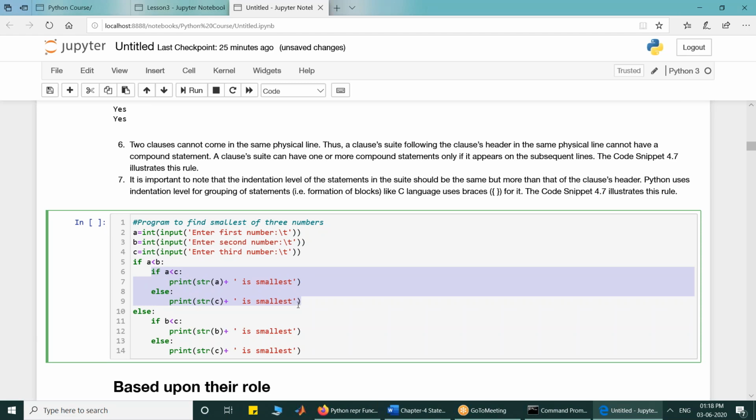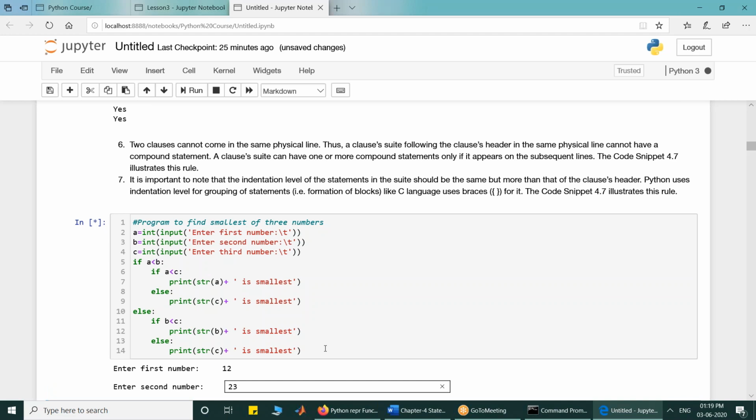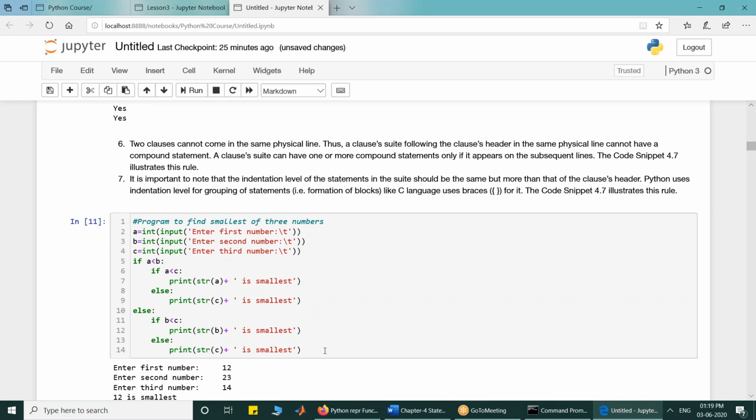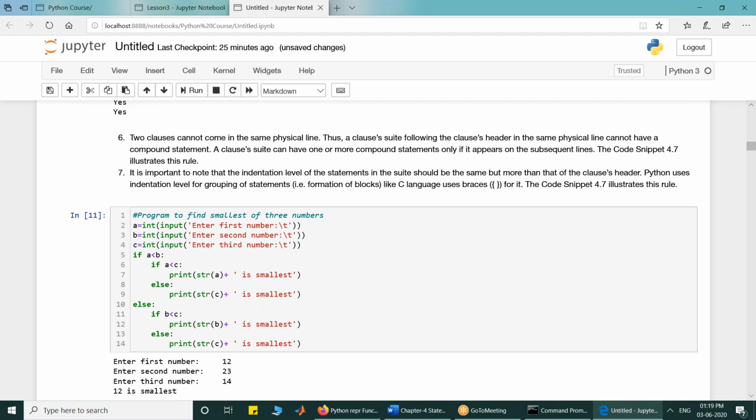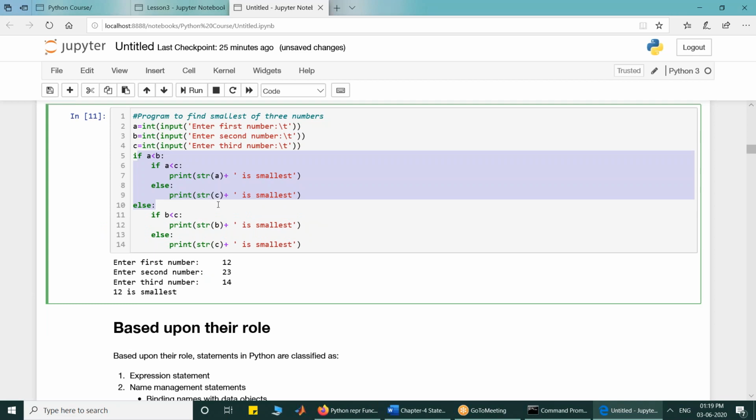So a compound statement consists of various statements in its suit. Now the suit consists of another compound statement, and because it is an if statement, we say that if is nested within if, and so on. If I execute it, I will be able to check what is the first number, the second number, and the third number. It will tell me the smallest number. So this is the code to check the smallest, and we have used compound statements, we have used the if statement.